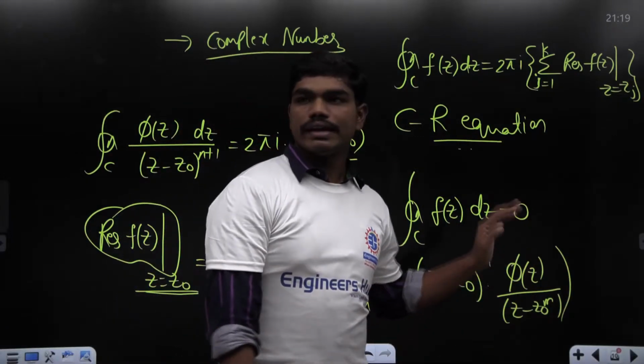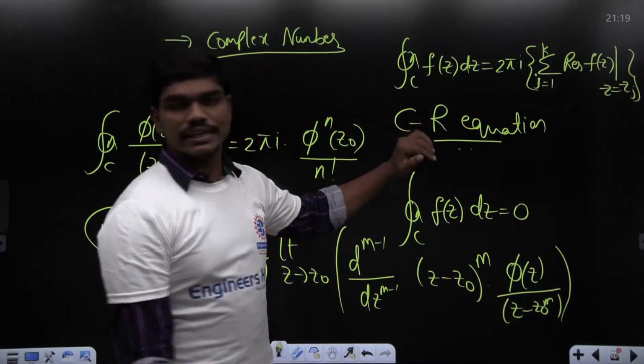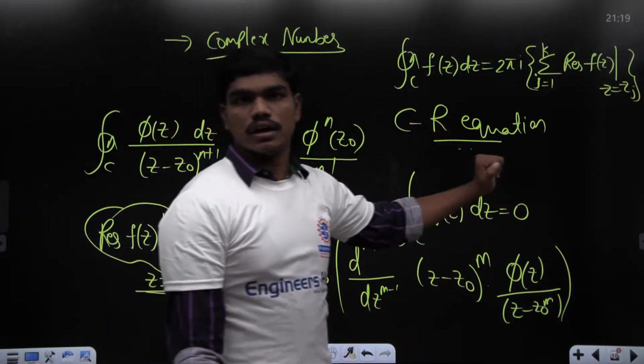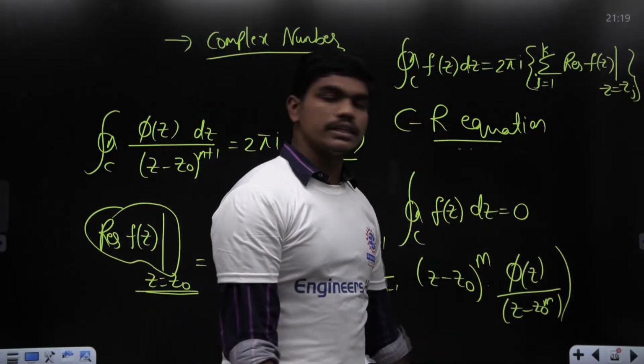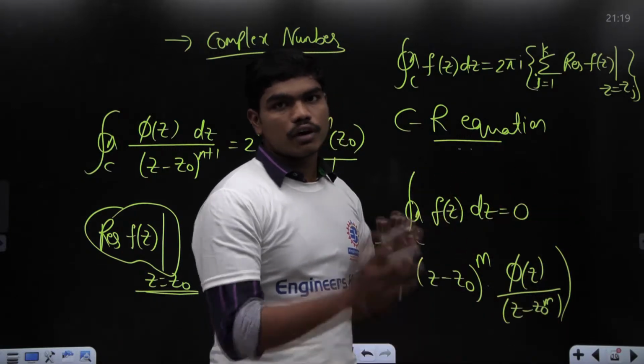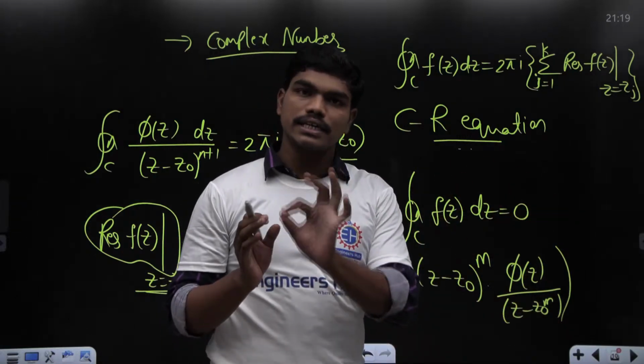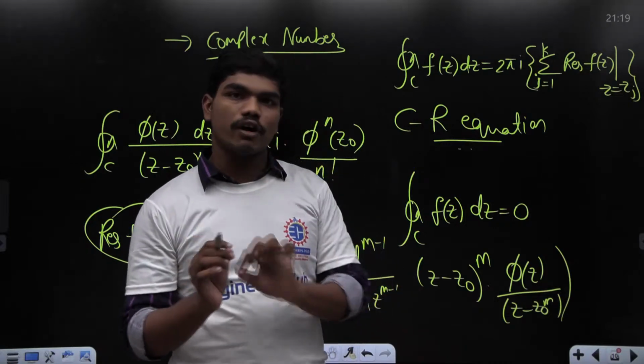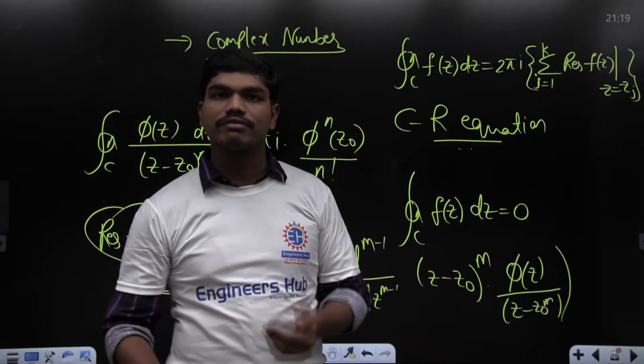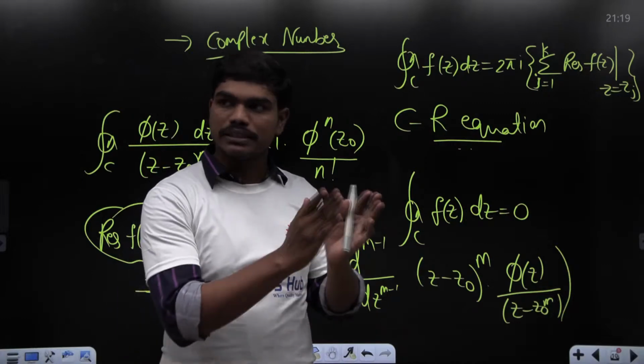Correct? And then we ended the topic of complex integration after dealing with the Laurent expansion series. Correct? So in Laurent series we have seen how, if f of z is analytic at any point except at z is equal to z0, we expand this f of z about the point z is equal to z0, and we have seen what are the analytic parts and what are the principal parts. Correct?